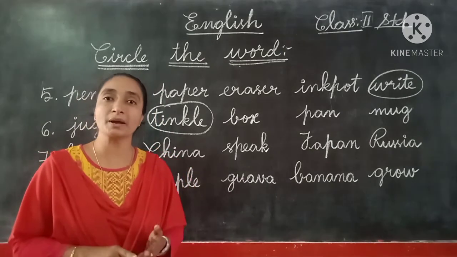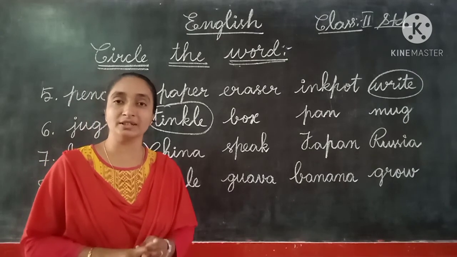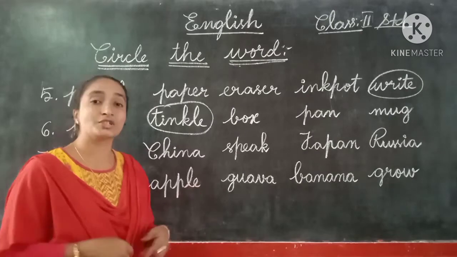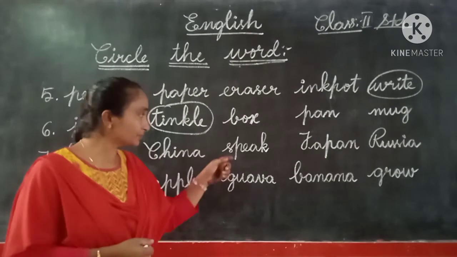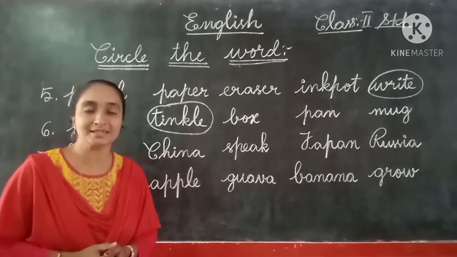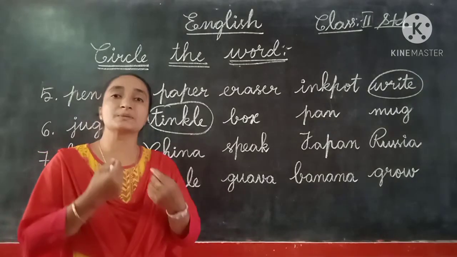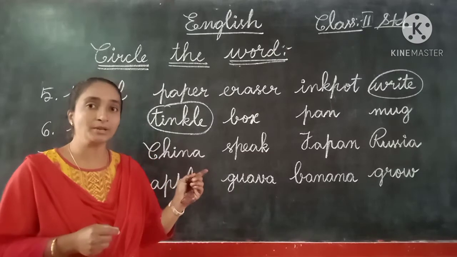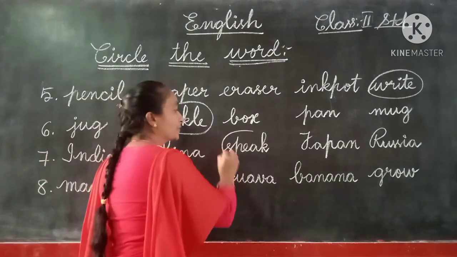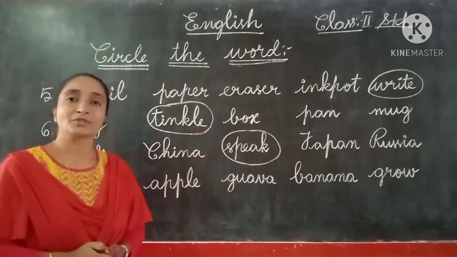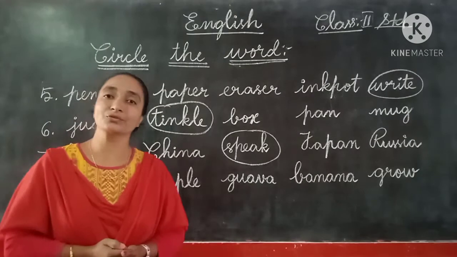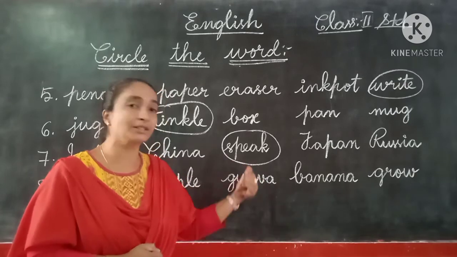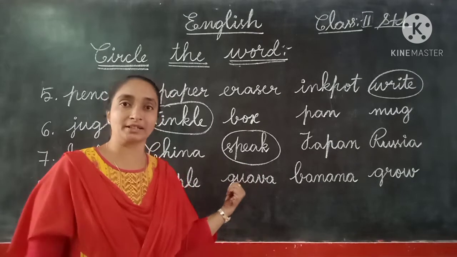India, China, Japan, Russia, isn't it, children? These are naming words. Which is not the naming word? The one starting with a small letter, speak. Speaking is an action word, not a naming word. So this we can do the circle. Okay children? This we can find out very easily. All have started with capital letters; only this word begins with a small letter.